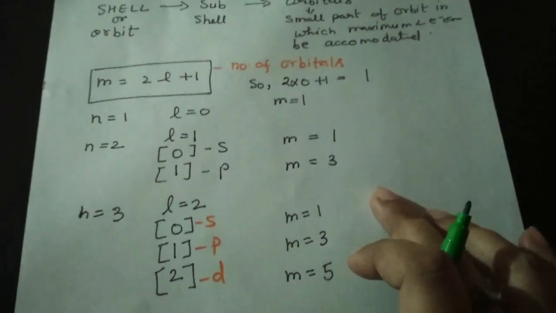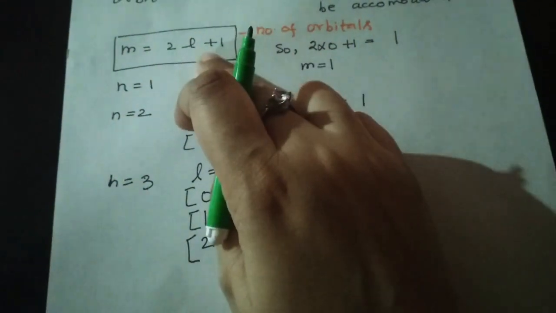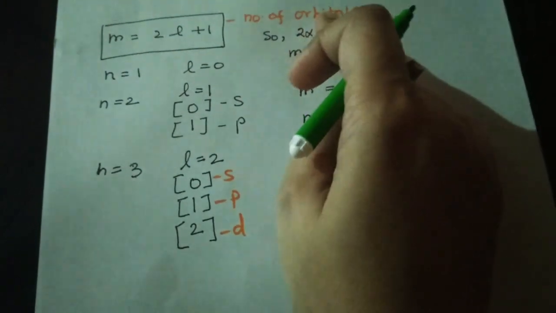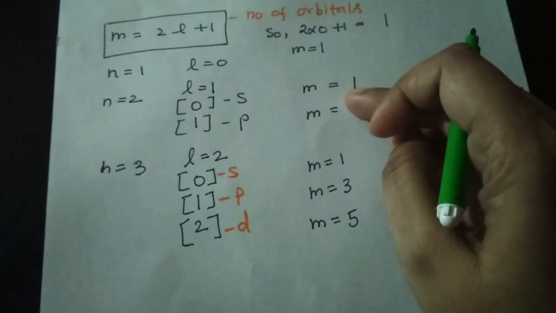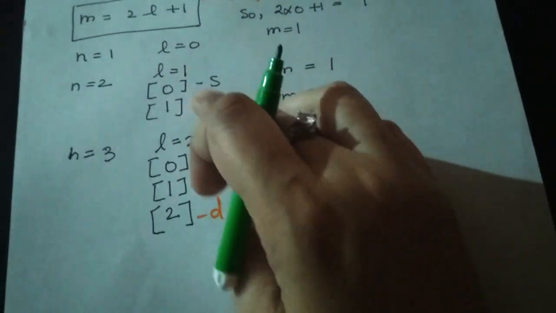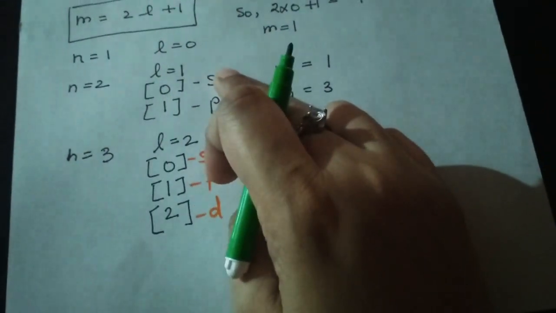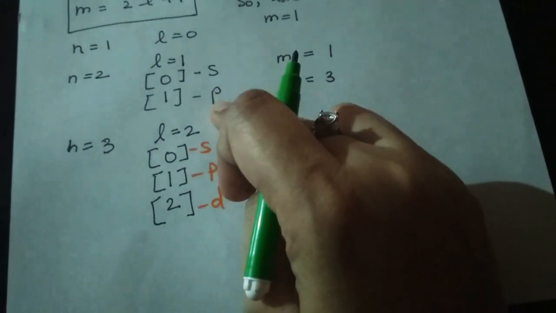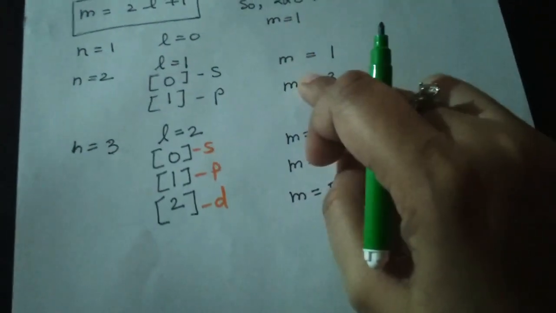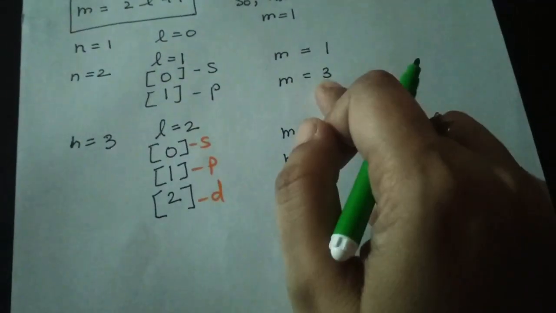So we just calculated the value of the magnetic quantum number m with the formula, and this formula will give us the number of orbitals. When the value of L is 1, its representation is 0 and 1, so it is the S subshell and the P subshell. In the S subshell there is 1 orbital, and in the P subshell there are 3 orbitals.